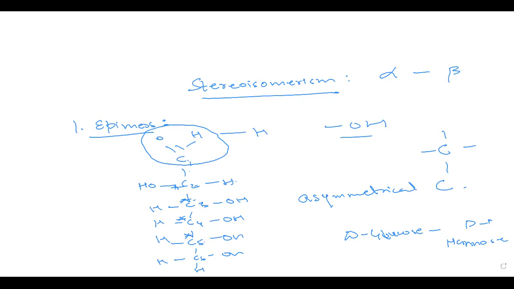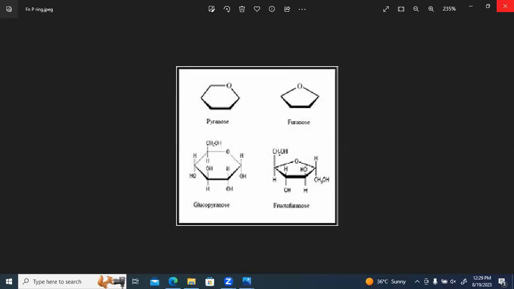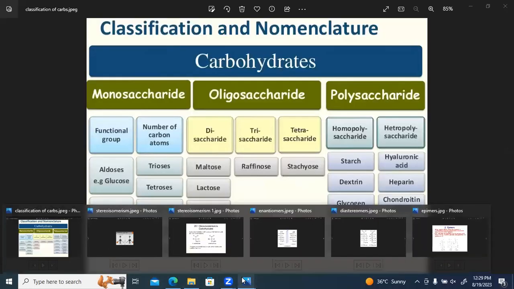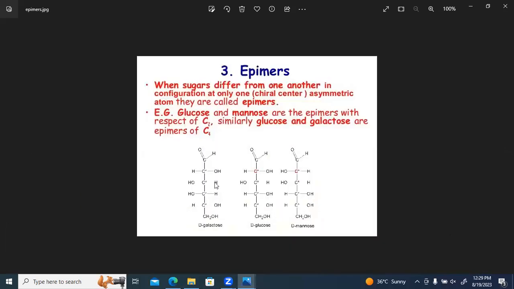Here, sugars differ from one another in only one chiral center. What is a chiral center? That which has an asymmetrical carbon atom, an atom which will have four different kinds of bonds on all four different structures. So here we have D-glucose and D-mannose.